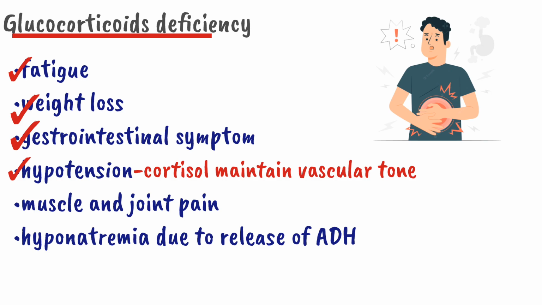The patient also has muscle and joint pain and hyponatremia, because when there is a decreased level of cortisol, there will be an increased level of ADH. So more water will be absorbed, which will lead to hyponatremia.